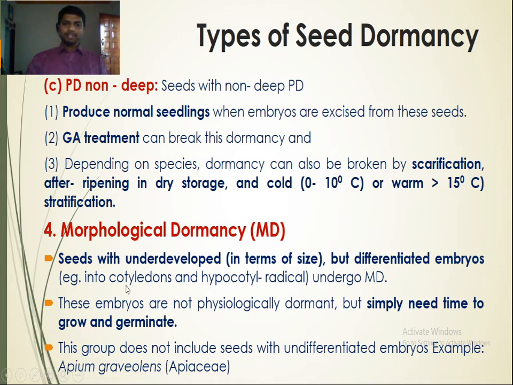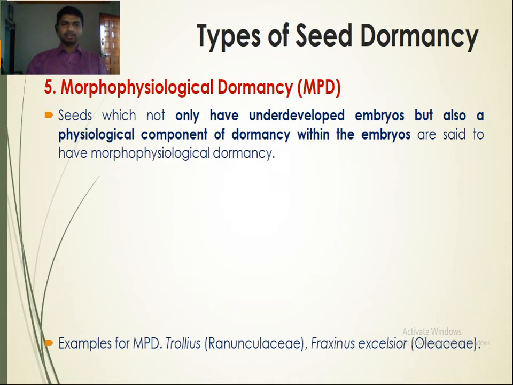Here morphological dormancy has been characterized by the seeds with underdeveloped but differentiated embryos. So such seeds undergo morphological dormancy. To break the morphological dormancy, it simply needs time to grow and germinate. So some time has to be given, that is the dry storage or after-ripening period, to such seeds, then these seeds are able to germinate. Okay, so this is about the morphological dormancy.